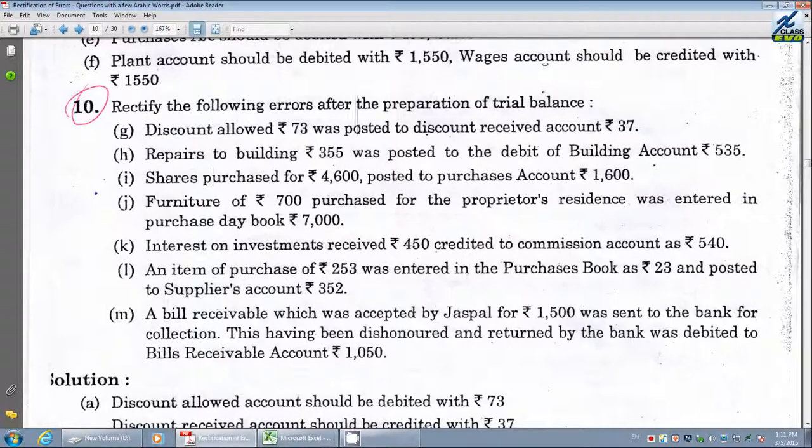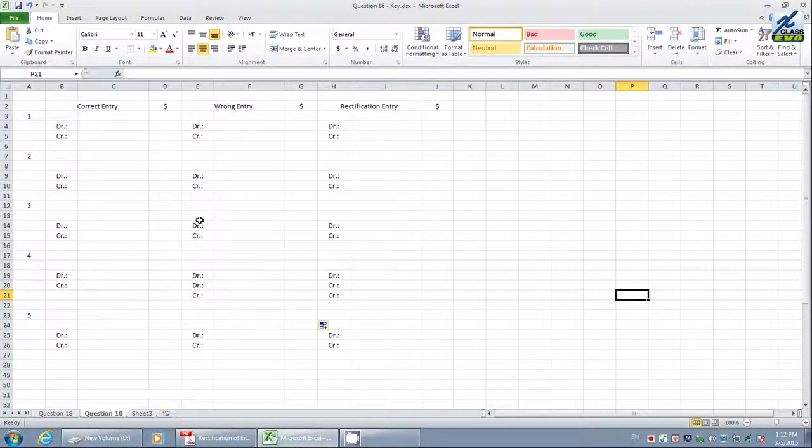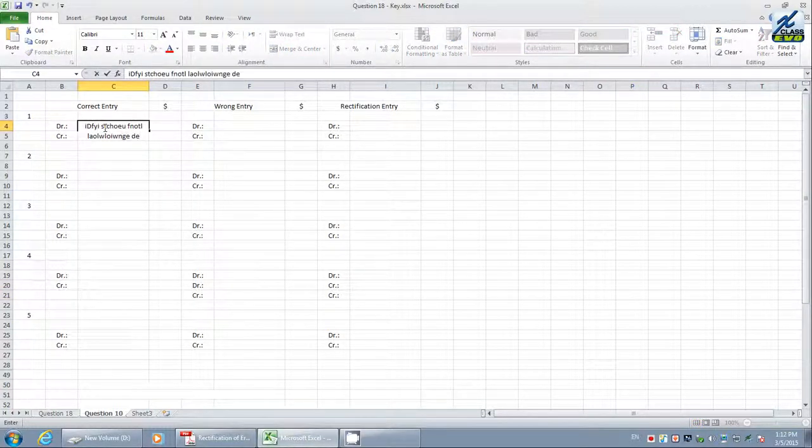Let's see, when it comes to discount allowed, 73 riyals was posted to the discount received account as 37. Actually, it is discount allowed. Discount allowed is a loss to the organization. Therefore, in the correct entry, discount allowed has to come on the debit side.